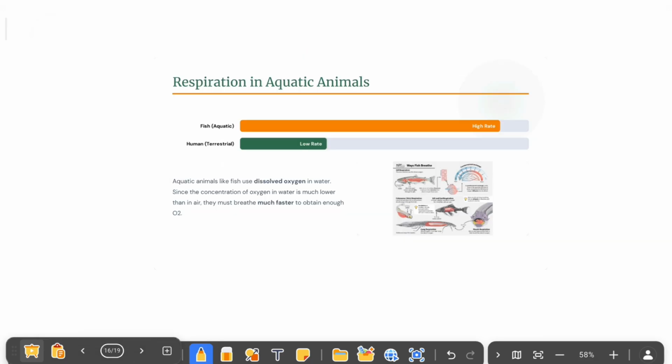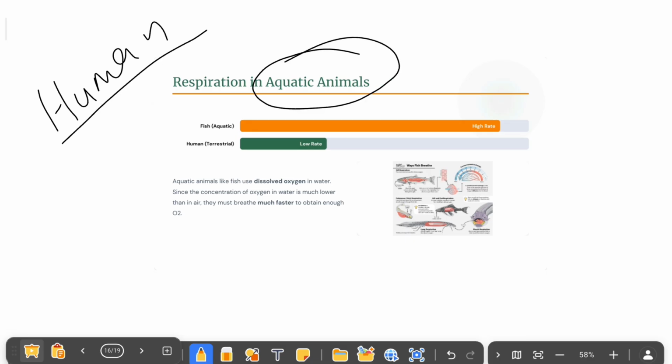So till now we have discussed human beings. Now we'll see aquatic animals. Here one thing we have to remember: aquatic animals get oxygen from the dissolved oxygen in water. The amount of dissolved oxygen in water is very less, so because of this, aquatic animals have to breathe faster.